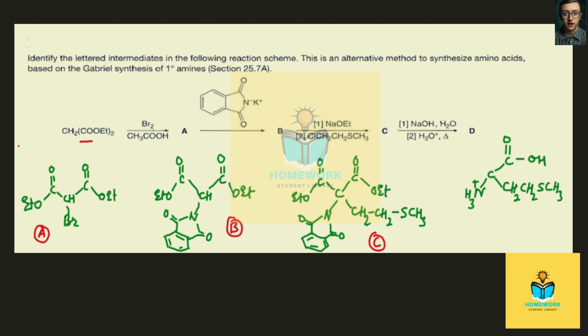So this should be the structure of D. And this amino acid is methionine. This is the amino acid formed starting from this diethylmalonate. And these are the structures of A, B, C, and D compound. So this is the final D compound.